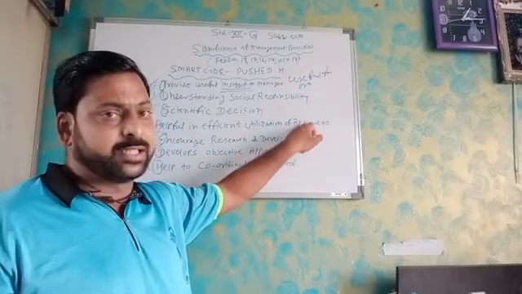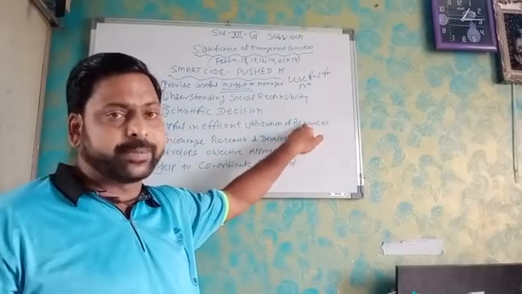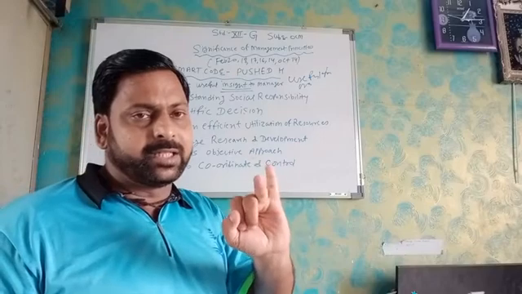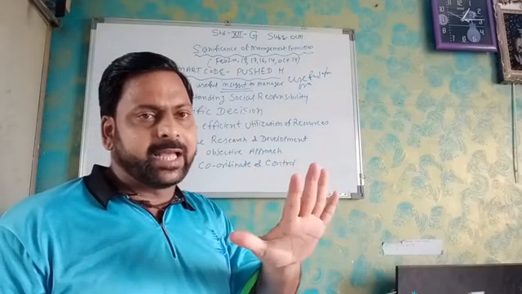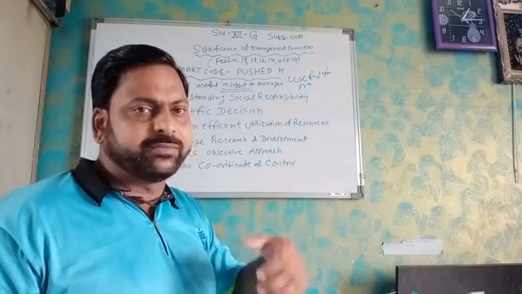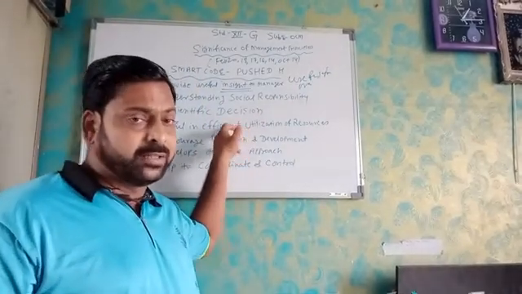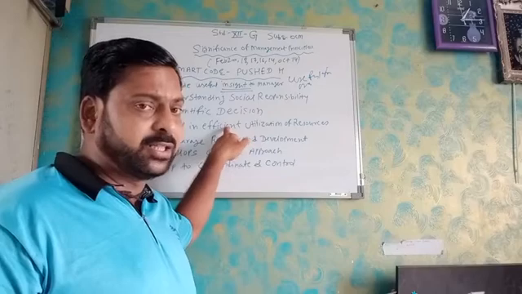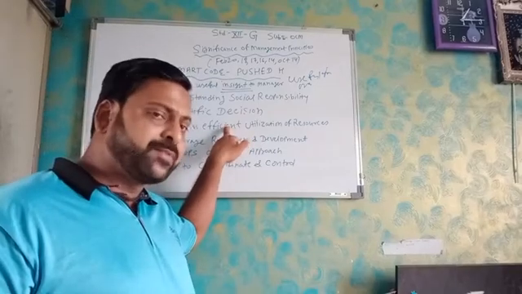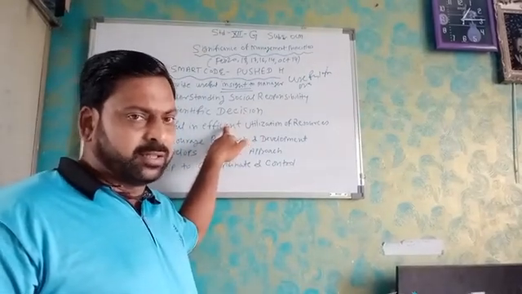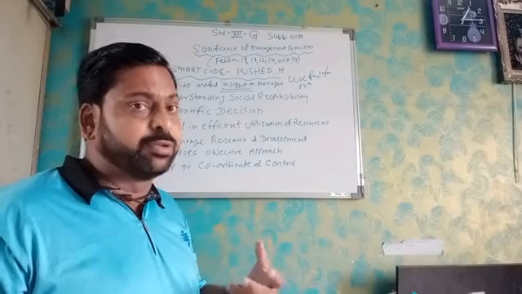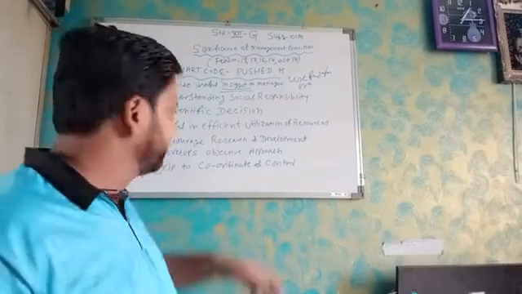Just now I said there are 5 types of resources. Which 5 types of resources are there? Man, money, market, machinery, and manpower. So with the help of these 5 resources, they have to take efficient decisions, and if the decisions are made in an efficient and good manner, then definitely the business organization will get the desired result on time.